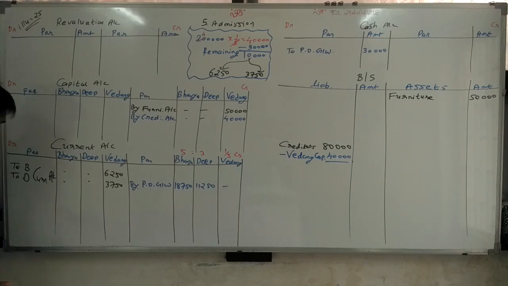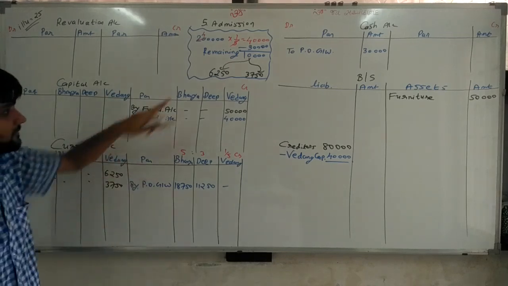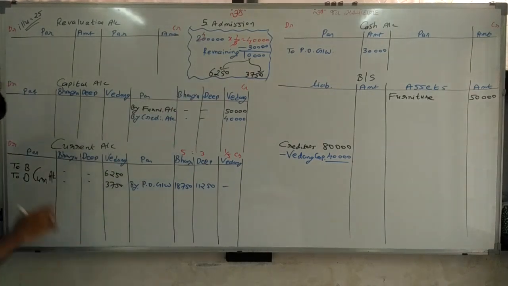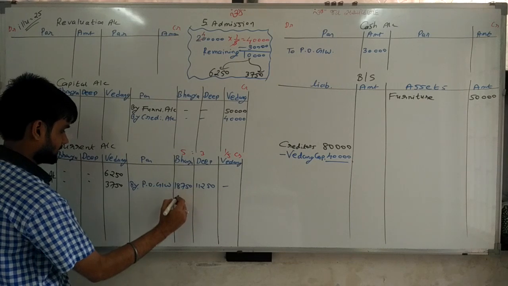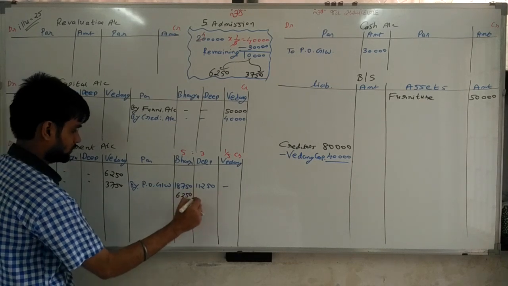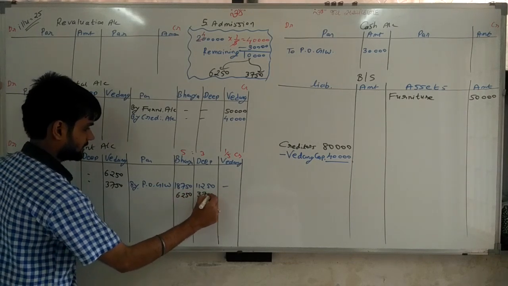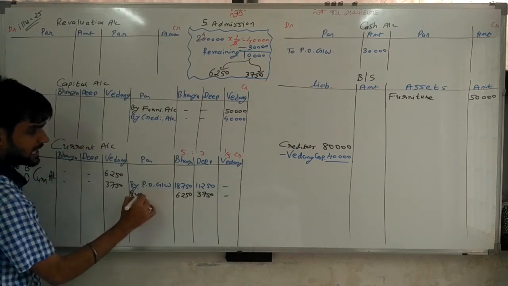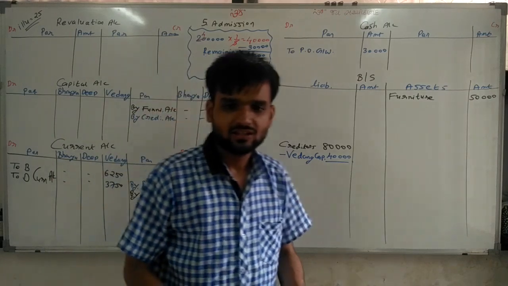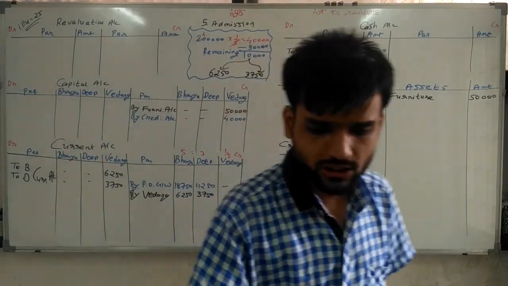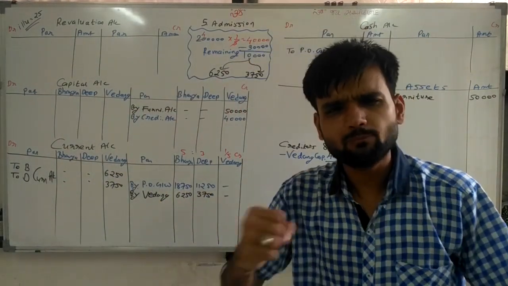Chalo. Now, sir, Vedang account debit 10,000 to Bhavya, to Deep. Now Bhavya and Deep credited 6250, 3750. Name is by Vedang account. That's it. So in this sum, what is the important thing?